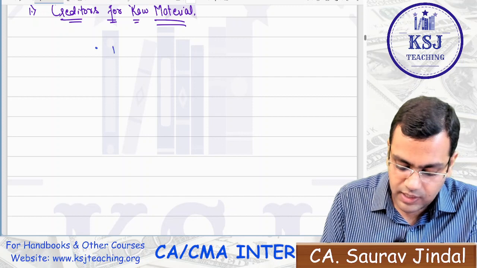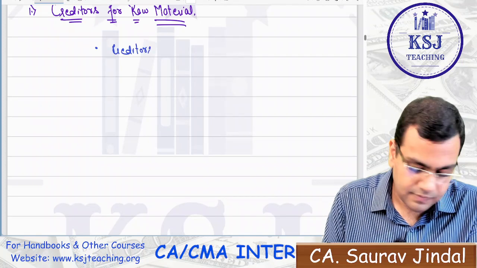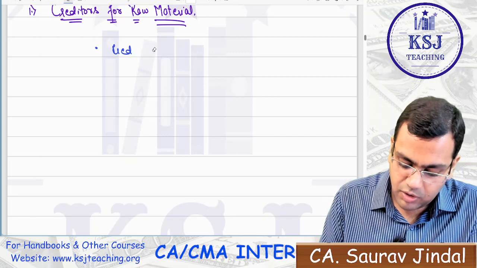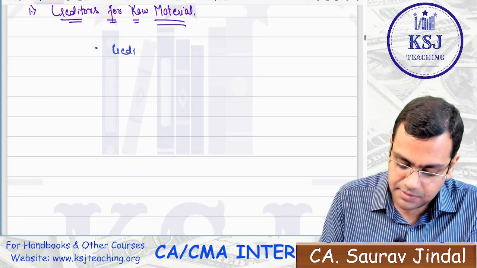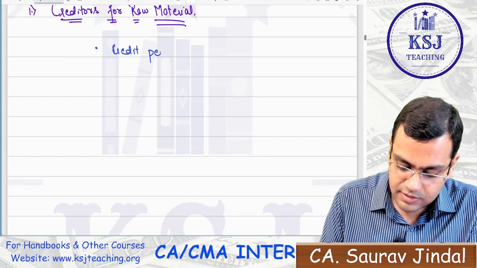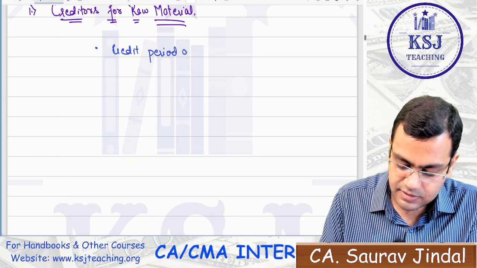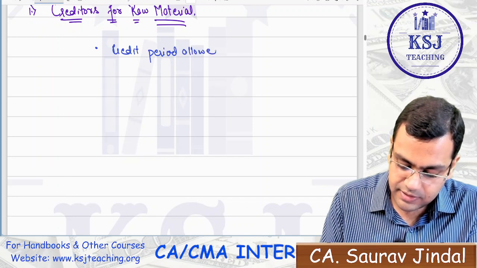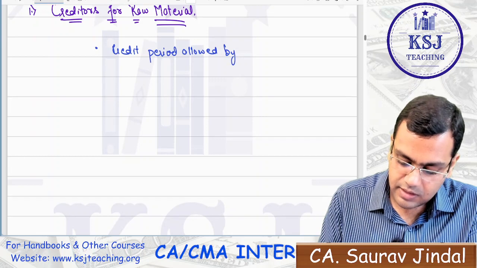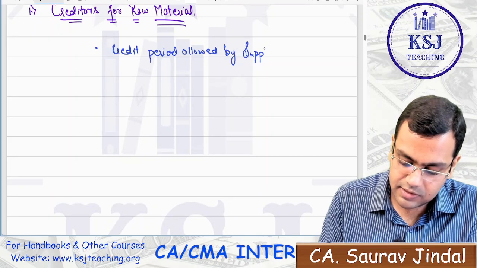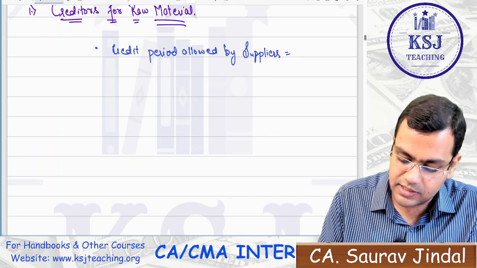One is the holding period of the creditors. It is dependent upon the credit period allowed by suppliers, right? So let's say it is 1 month.